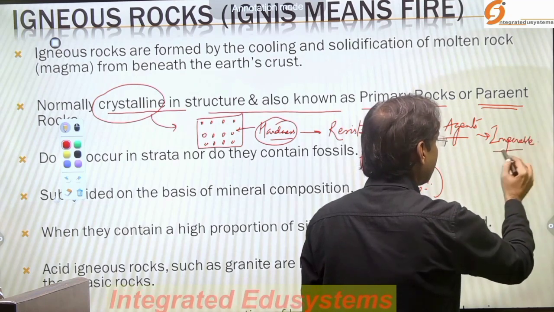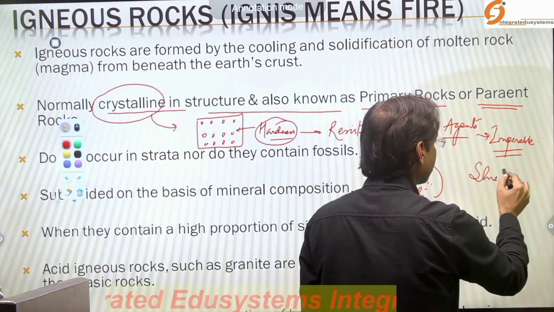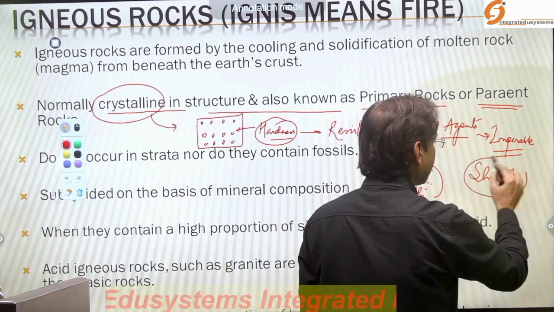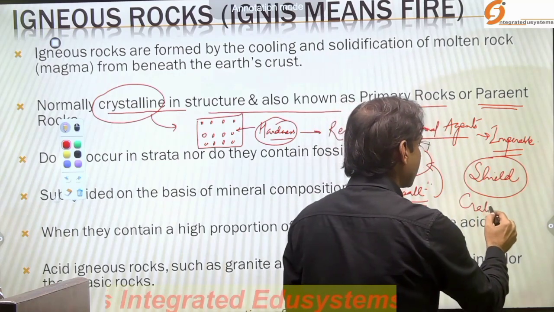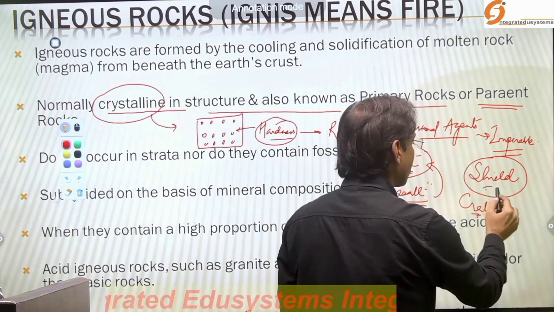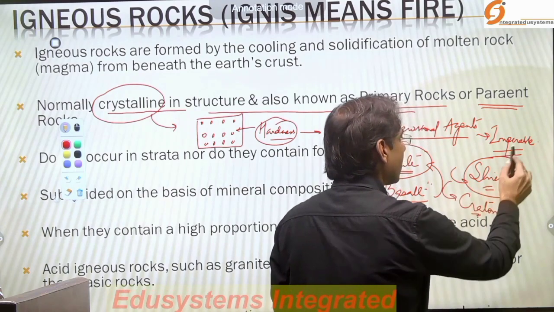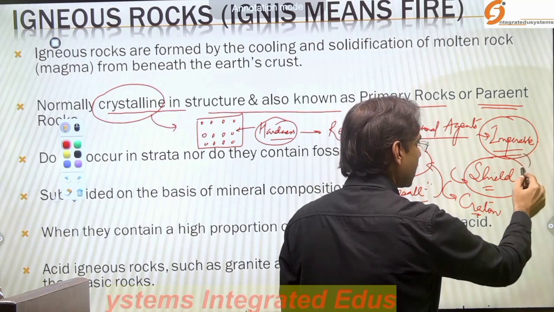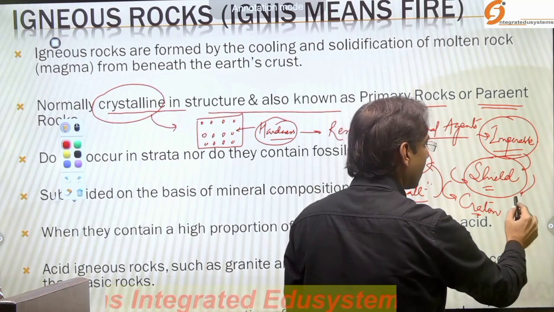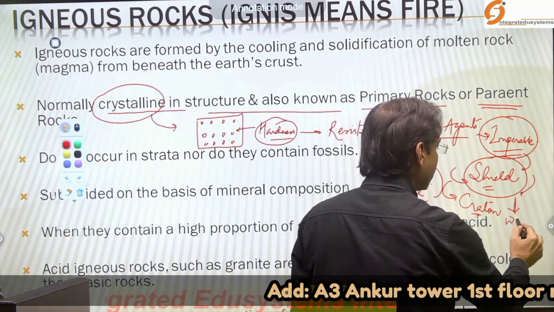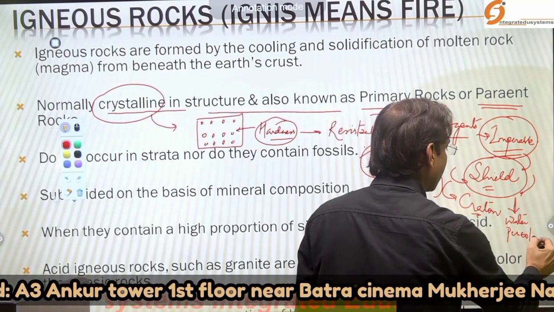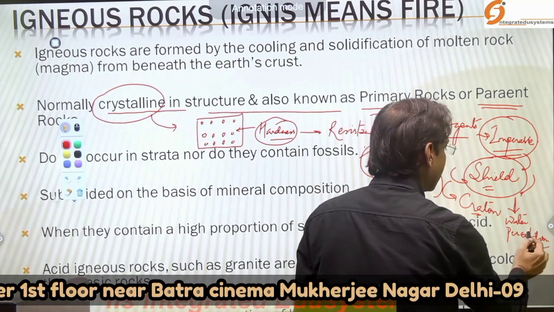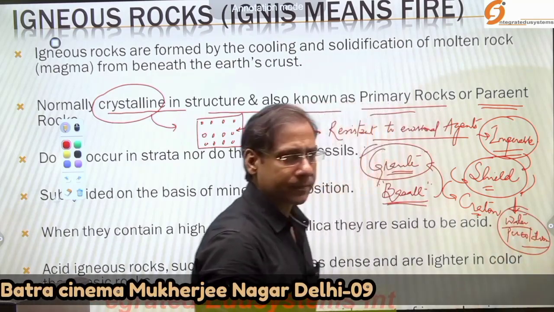When you look at the shield region, or the cratonic region, cratons जो बनाते हैं वो igneous rocks हैं. That is why these are impermeable. Water percolation नहीं होता. So underground water recharge problem है.